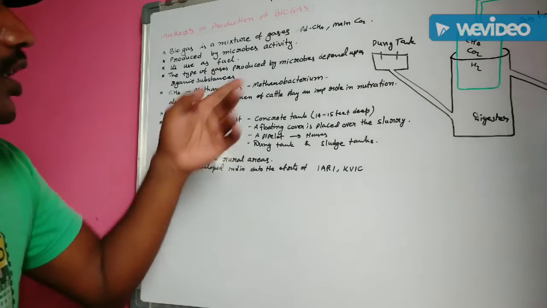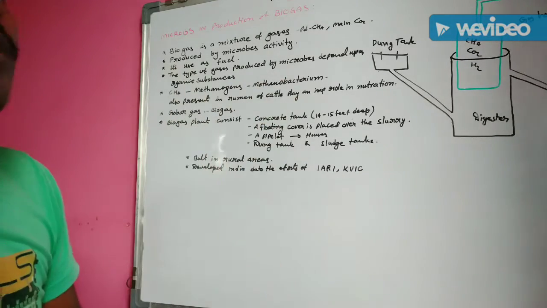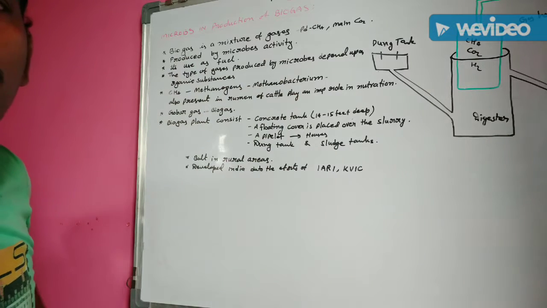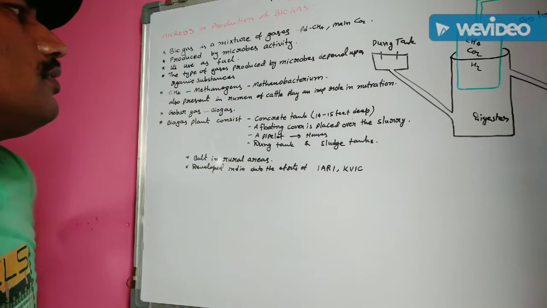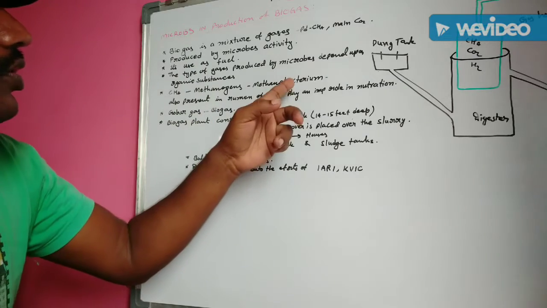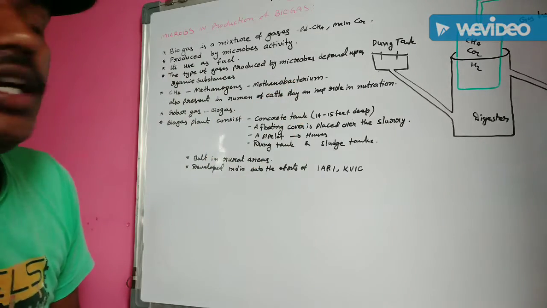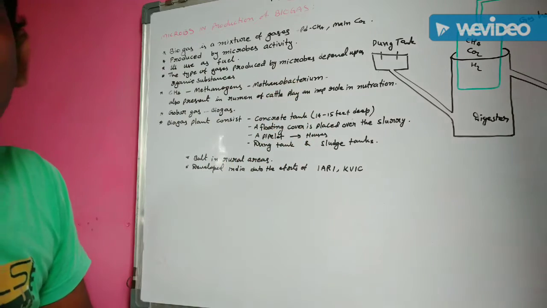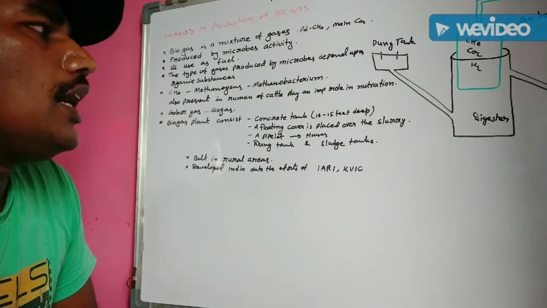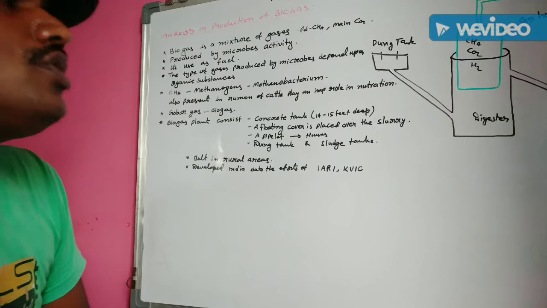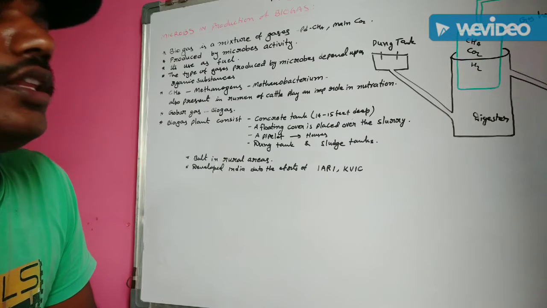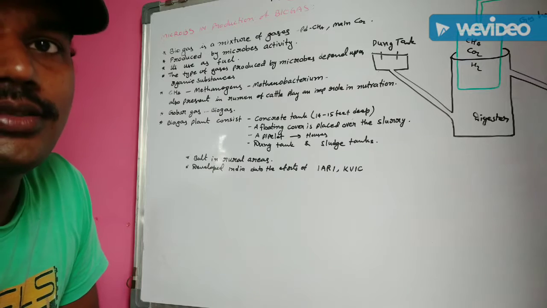And this methanogen bacteria releases one of the major important gases, that one is methane. You already know about the methanobacteria. It is also present in the rumen of cattle. It plays an important role in the nutrition process in the cattle.